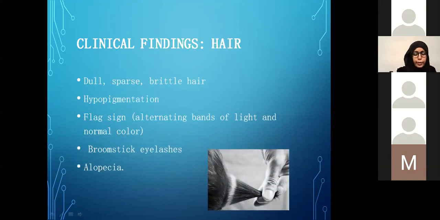There are many changes seen in the hair as well. Generally, they become dull, sparse, brittle, and easily pluckable. In the severe forms of malnutrition, you can even see hyperpigmentation. And in prolonged cases, you can see a flag sign, with alternating bands of light and normal color denoting normal phases of growth interrupted by flatter growth. The eyelashes, for some unknown reason, become very long with tapered ends, called broomstick lashes. In severe cases, especially in kwashiorkor, we can see alopecia as well.